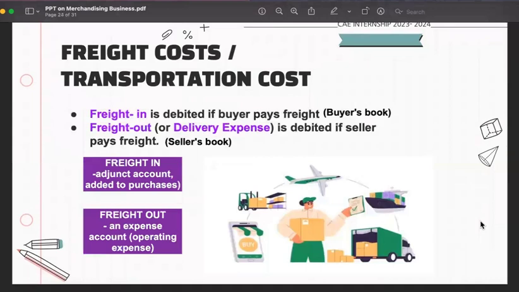So what is the difference? So ang freight in is debited if buyer pays the freight. If FOB shipping point, and then nagbayad ang buyer, ang buyer mag-debit siya ng freight in. The freight in account is an adjunct account and it is added to our purchases. So kung mag-compute kayo ng net purchases, add freight in, deduct any returns, allowances, and discounts. So that's how we get our net purchases. So freight in is part of our purchases. On the other hand, freight out is a delivery expense, meaning it's part of our operating expense. If we are the seller, we debit freight out to recognize the expense of the shipment.